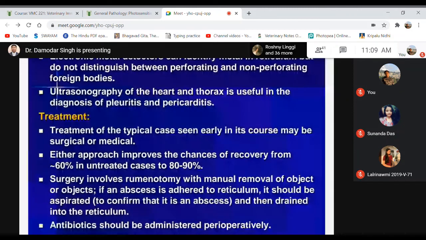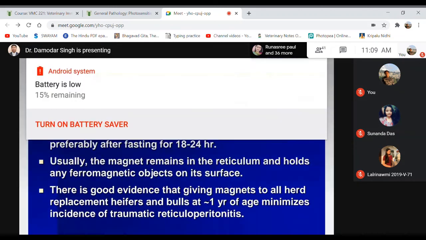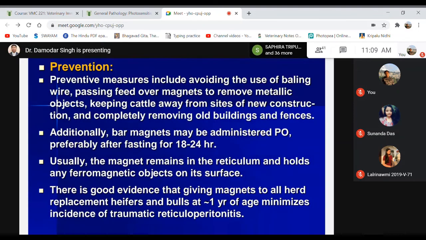Lastly, prevention: how it can be prevented. As I mentioned, by using magnets and keeping them in the feed materials to detect metal objects, this is one of the most common and very useful techniques.